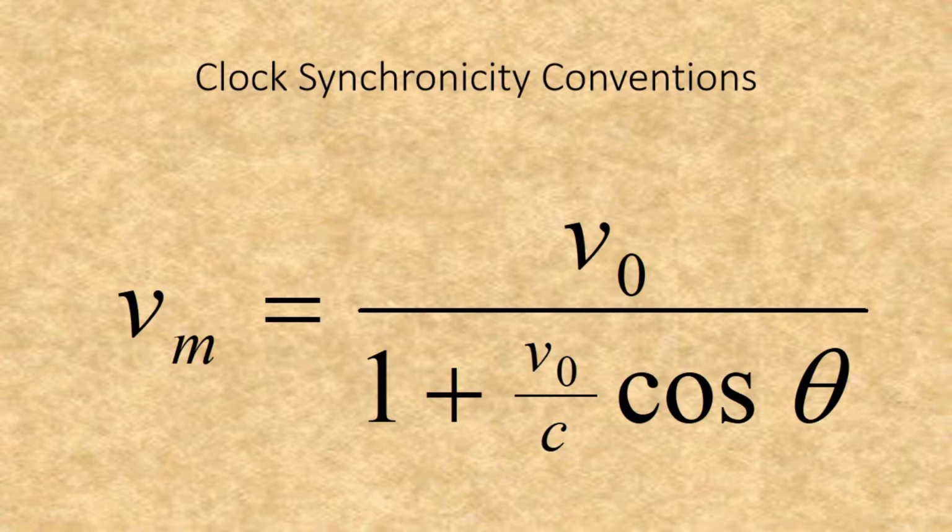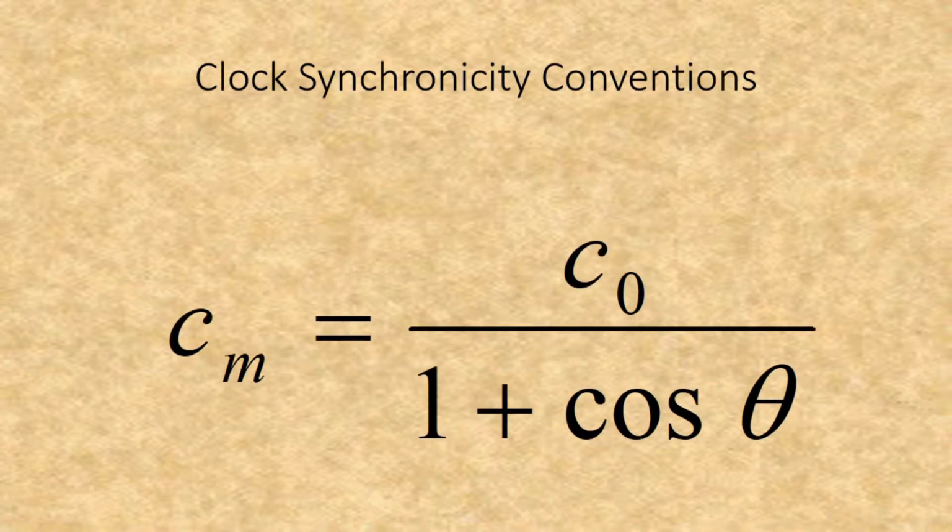One of the results of this is that if theta is 1/2 pi radians, or 90 degrees, then that part of the formula becomes 0, and Vm equals V0. This is the result when the proper velocity equals the speed of light. Note that when the direction is away from the observer, c sub m is 1/2 the speed of light, and that it is infinity when coming towards the observer.